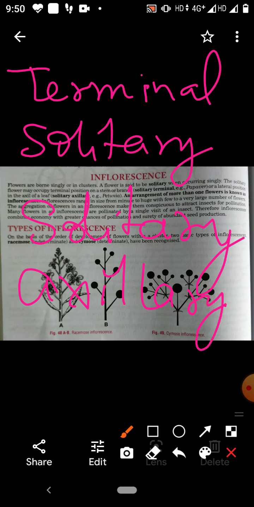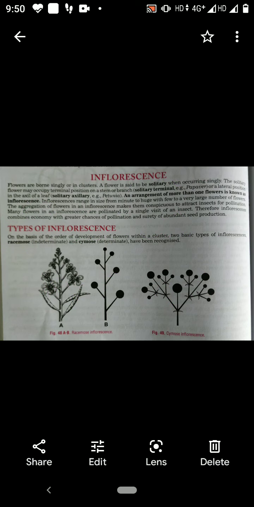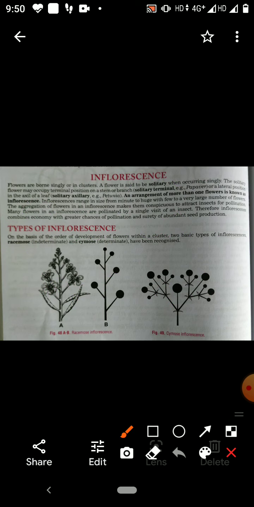So in this way, one is solitary terminal, other is solitary axillary. Solitary means flower is single, occurring single.